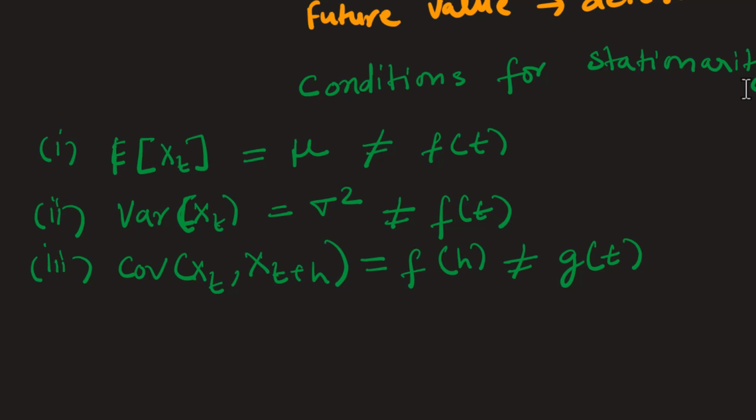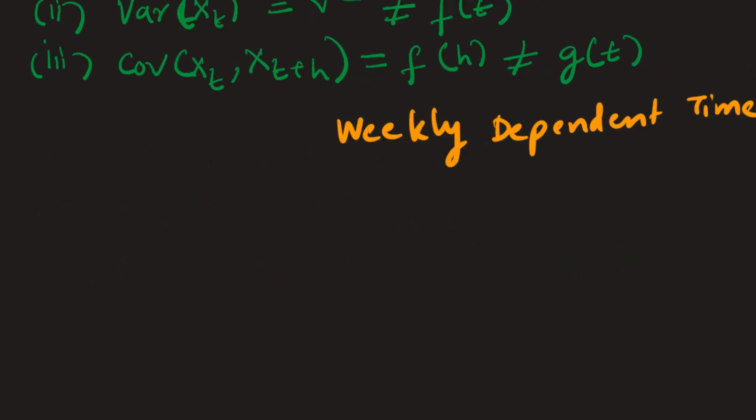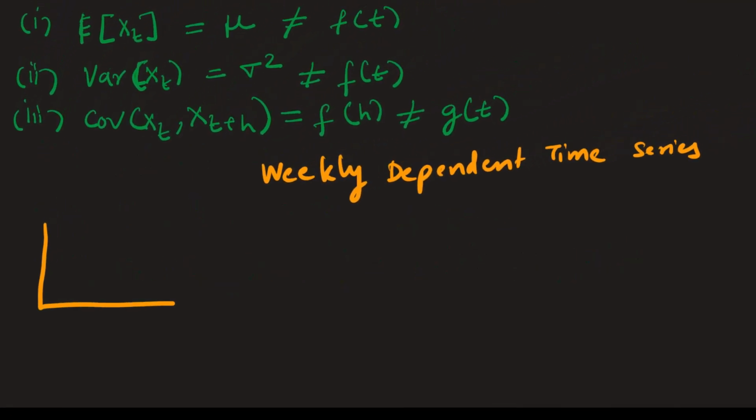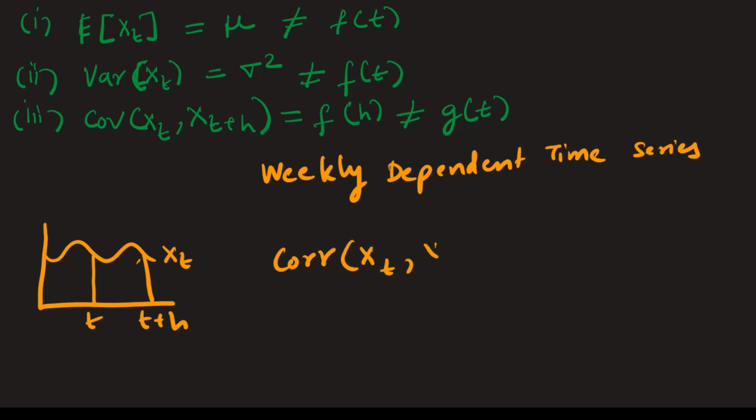Let's have a look at one more concept, which is weakly dependent time series. So if we have any time series xt, and let's say this is time t and this is time t plus h, for a weakly dependent time series, the correlation between xt and xt plus h tends to 0 as h tends to infinity.